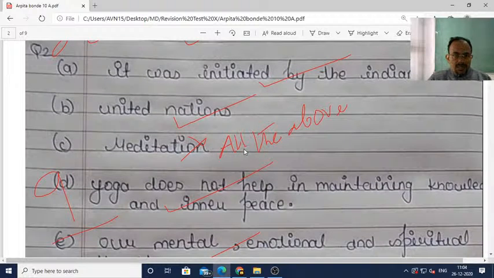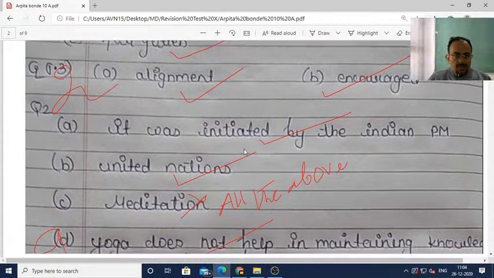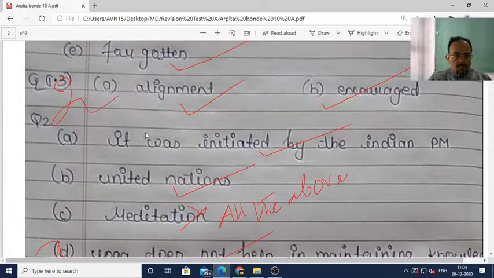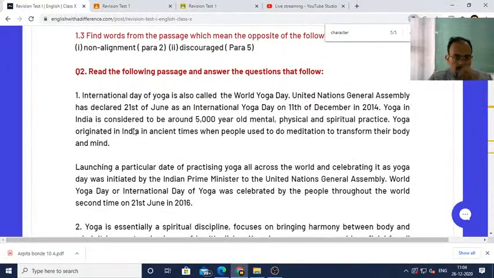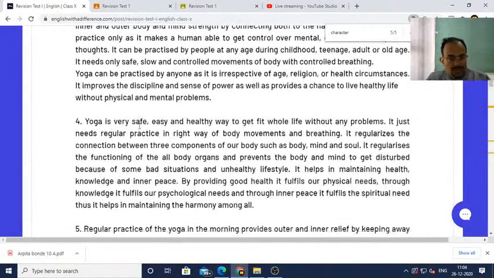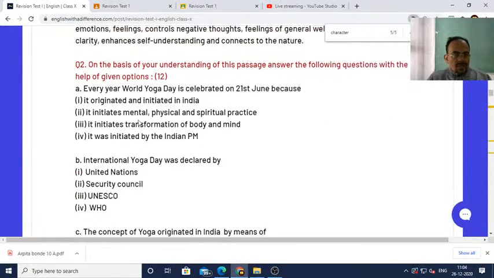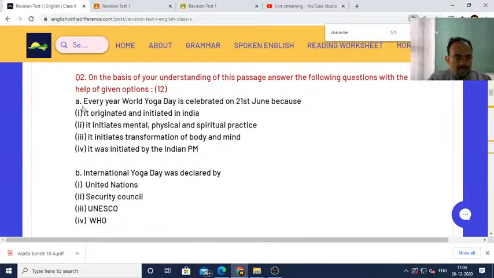But after that you can see here, for example, question number 2a, it was initiated by the Indian Prime Minister. Let's check here once. Question number 2, you can see there is a problem. Here it is 2a, and there are 4 options given, in Roman numbers, 1 2 3 4.